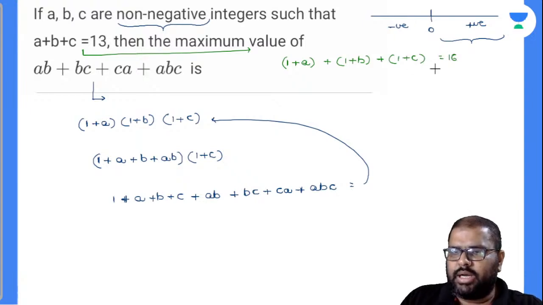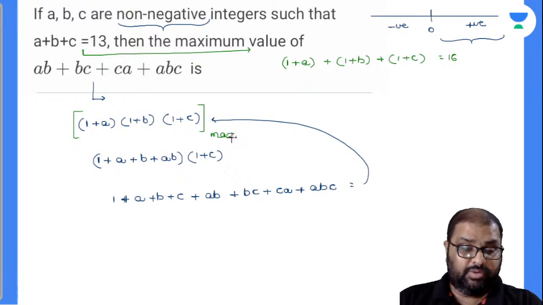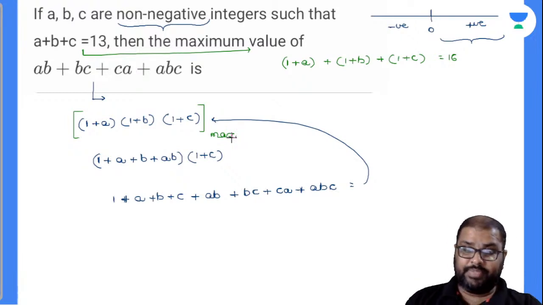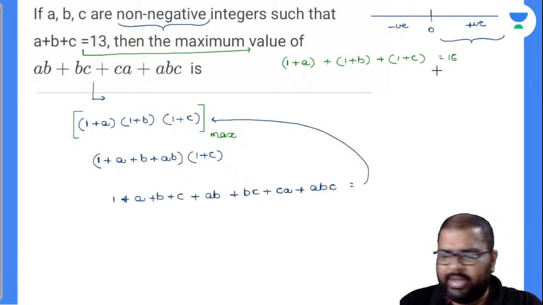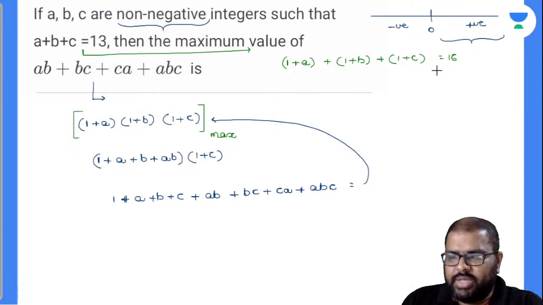Now see here, you are asked to find out the maximum value of this equation. Means you have to break those 16 into equal parts and then multiply them. Then you will get the maximum answer there. How can I break down 16 into 3 parts? I cannot break it down equally because I have to get integer values there. 5, 5, 5. So I can write it down like this.